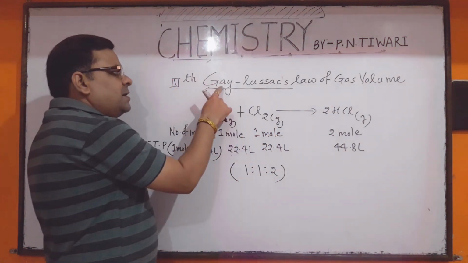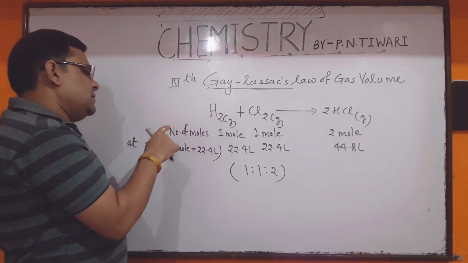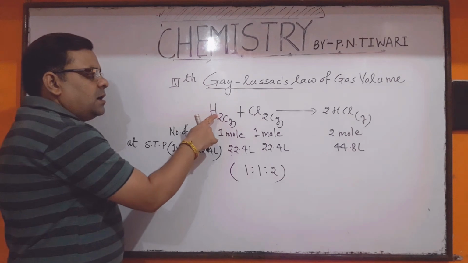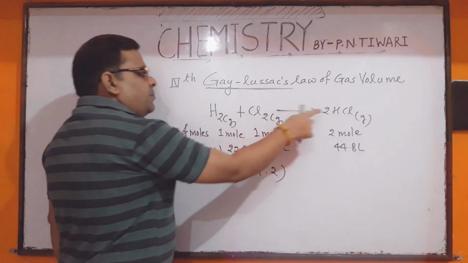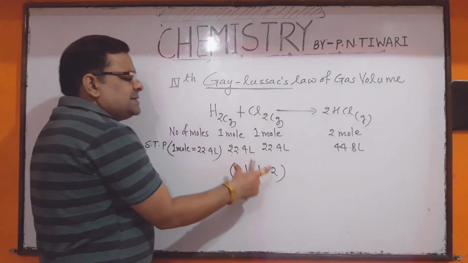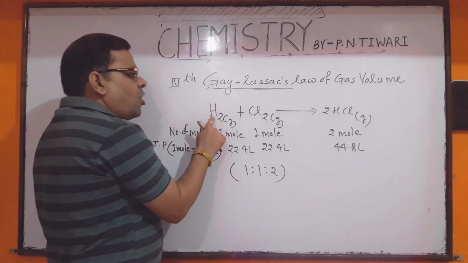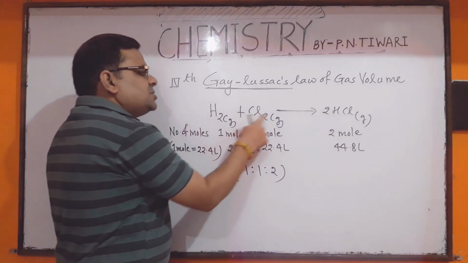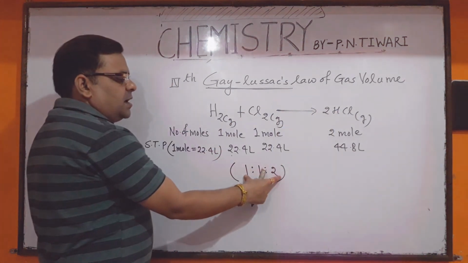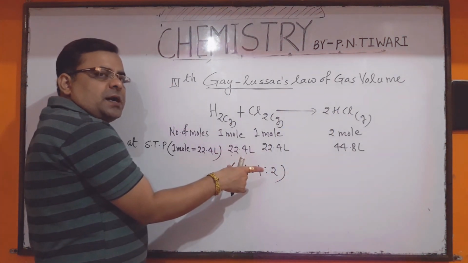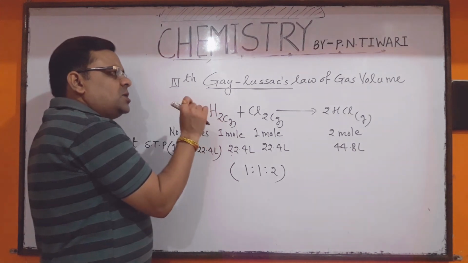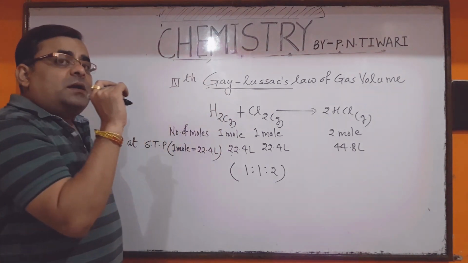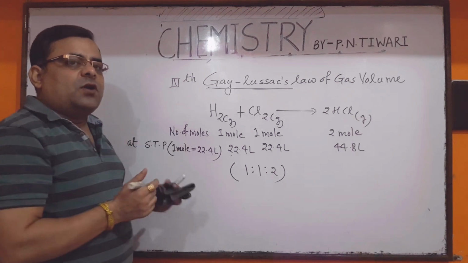So if any chemical reaction takes place in gaseous state, then under the standard conditions of temperature and pressure, the volumes of all reactants and products always have a simple ratio. सभी reactants और products की जो volume का ratio होता है वो हमेशा एक simple ratio होता है. But dear student, this law is only applicable for gaseous reactions. ध्यान रखेंगे, this law is only applicable for gaseous reactions.